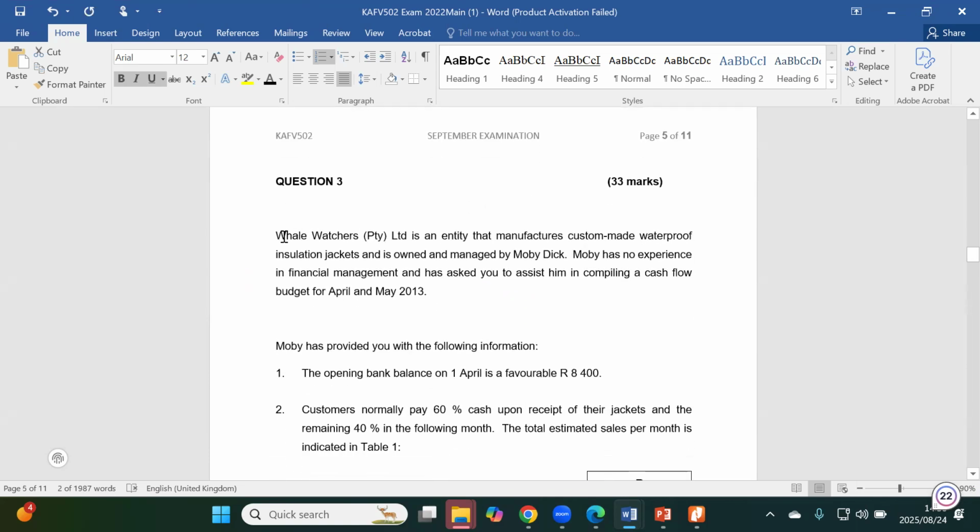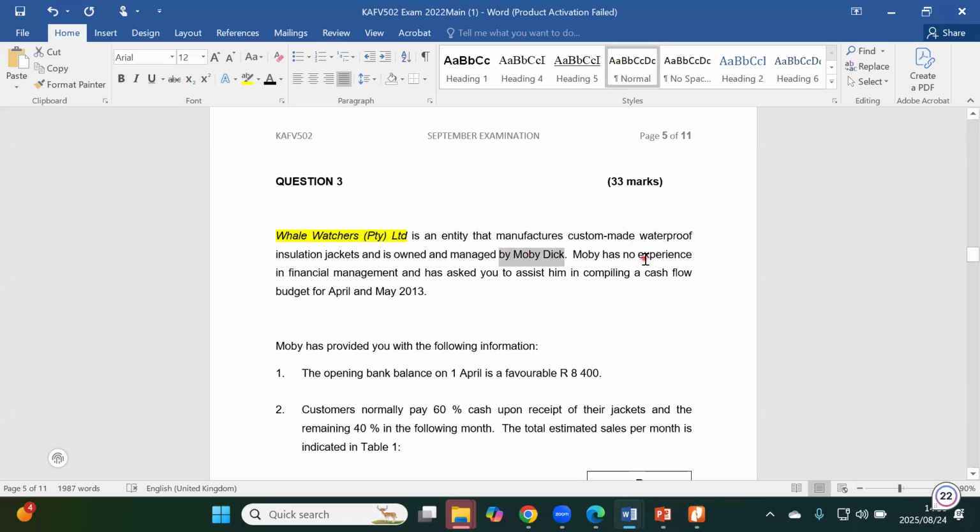So we're going to assess what we've been provided in our information. We are told in the first paragraph that Wale Watches Pty Limited is an entity that manufactures custom-made waterproof insulation jackets and is owned and managed by Moby Dick.